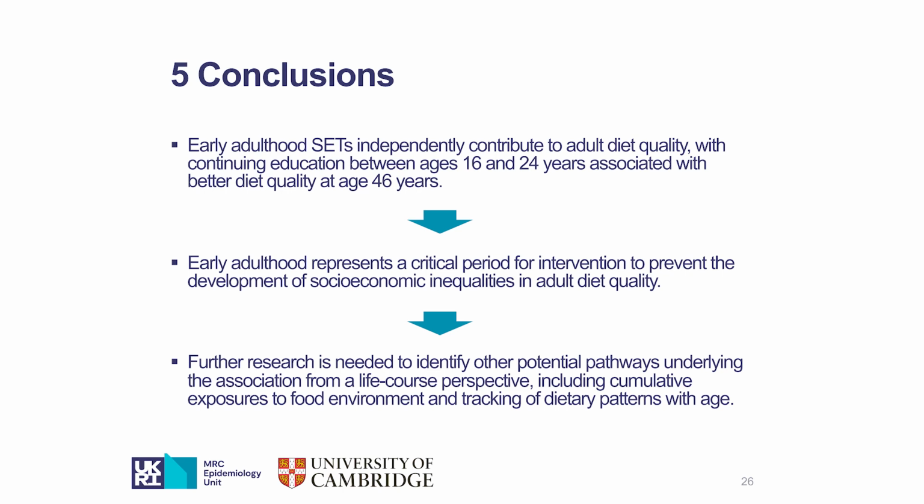Because this study found little mediation by household income and neighborhood deprivation, we suggest future research to identify other potential pathways from a life course perspective, including cumulative exposures to food environment and tracking of dietary patterns with age.